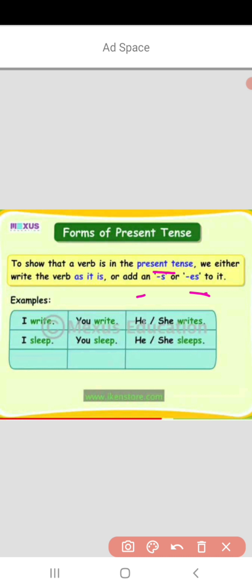See, I write, you write, he she writes. So here you can see we either write the verb as it is or we add s or es to it. I sleep, you sleep, he she sleeps. Okay. So we add s or es, or the verb remains the same.